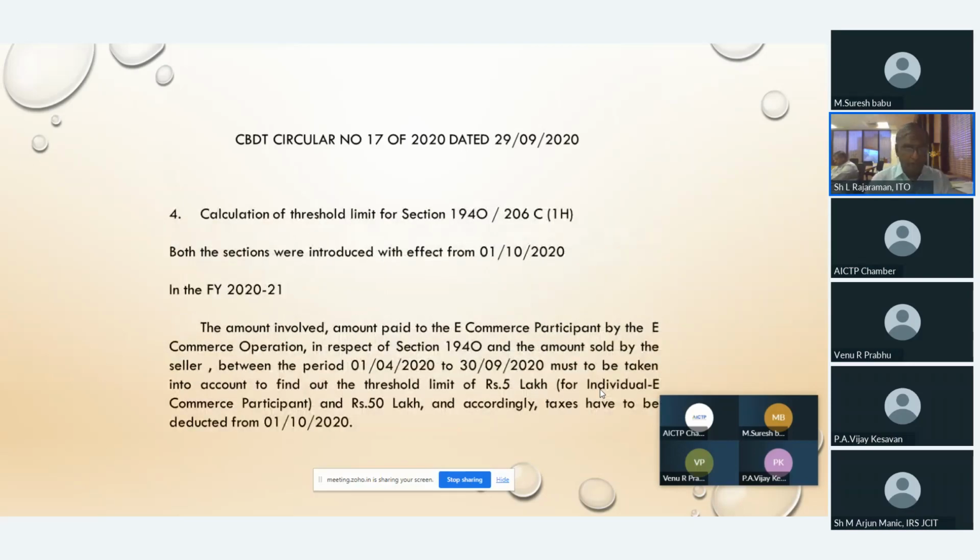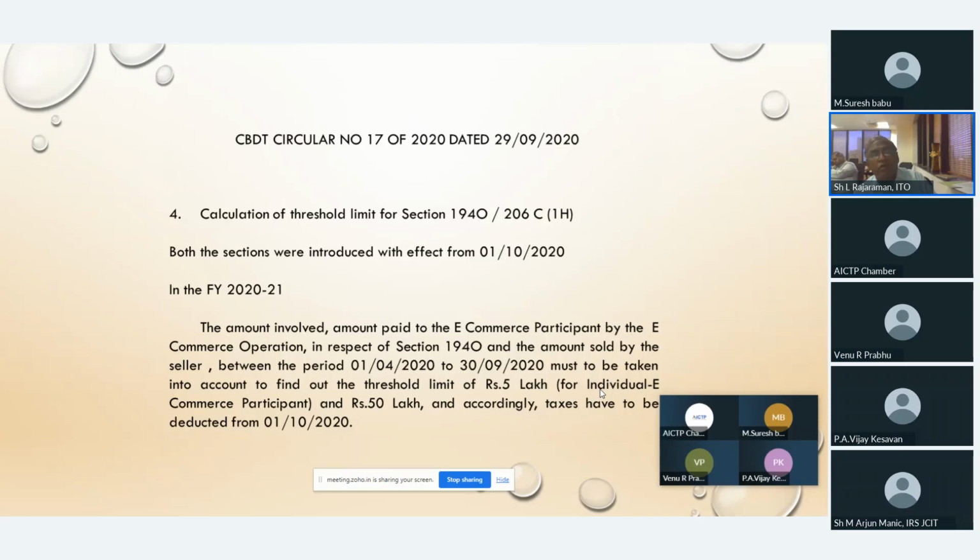Next, number 4, calculation of threshold limit for sections 194O and 206C(1H), because both the sections were introduced with effect from 1st October 2020.